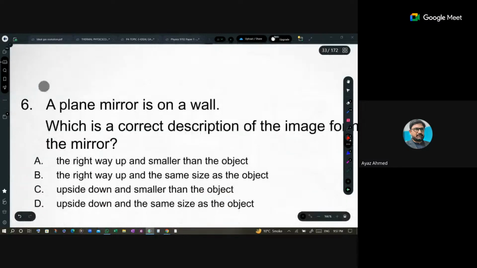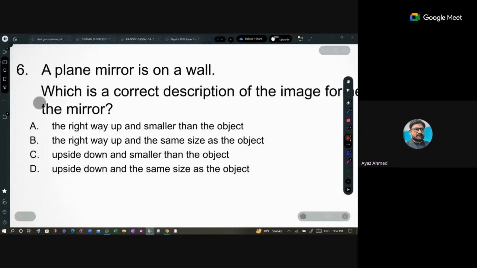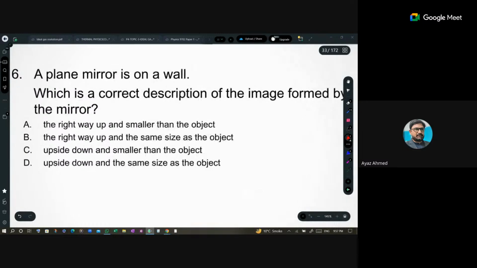Okay. A plane mirror is on the wall, which is the correct description for the image formed by the mirror? The right way up, I mean upright, and smaller. No, due to smaller, it is gone. Right way up and same size as the object. Yes, we can consider that. Upside down, never. So it would give you option B. Are you agreed with me?